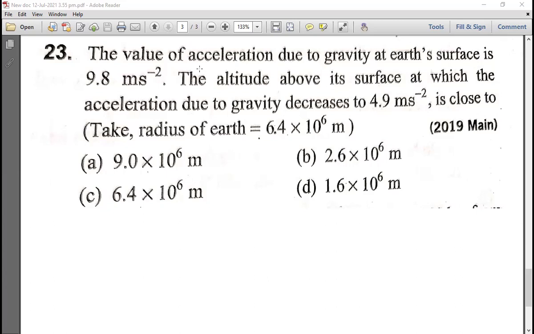Sir, third option, sir. Third option, 6.4? What is your option? Option B. Abhinav is getting option B. Yes, Abhinav, your answer is right. Yes, any other answer?